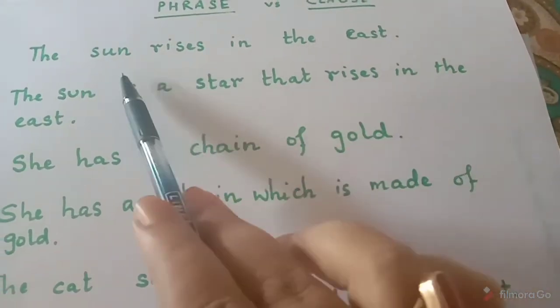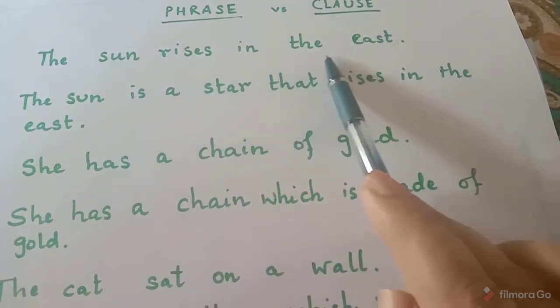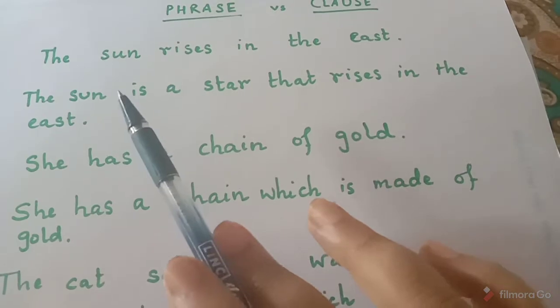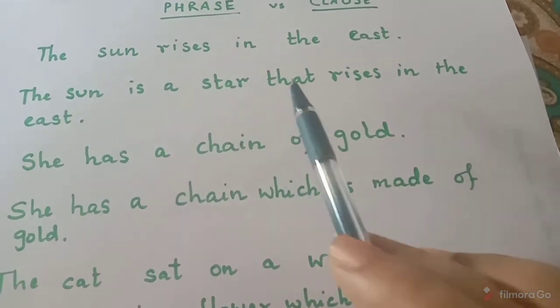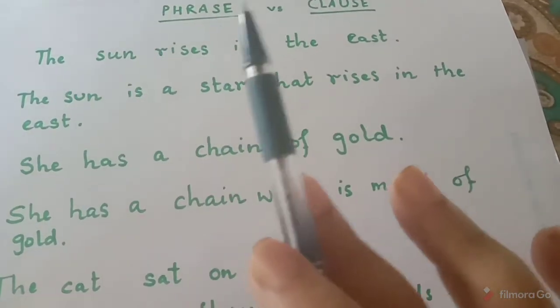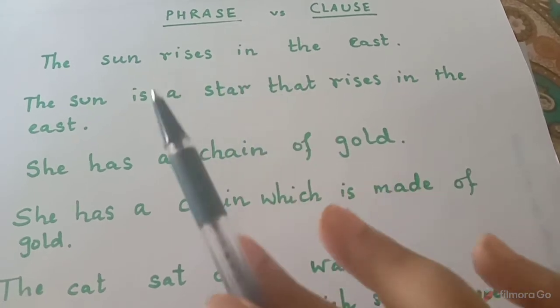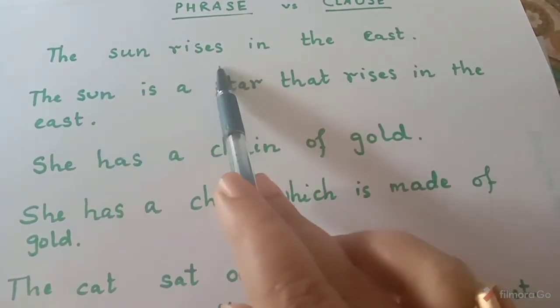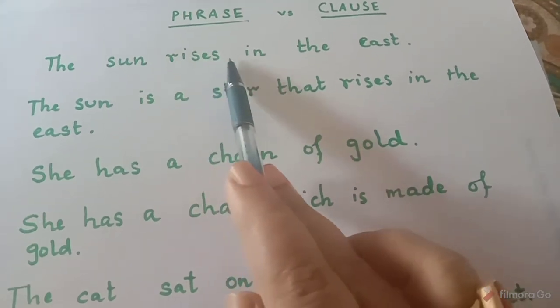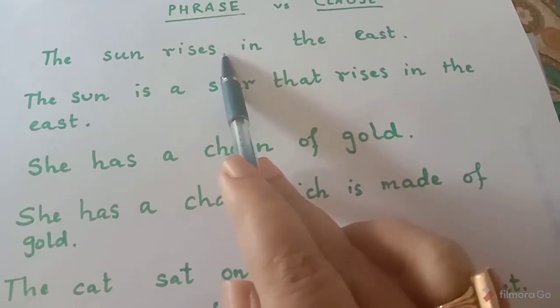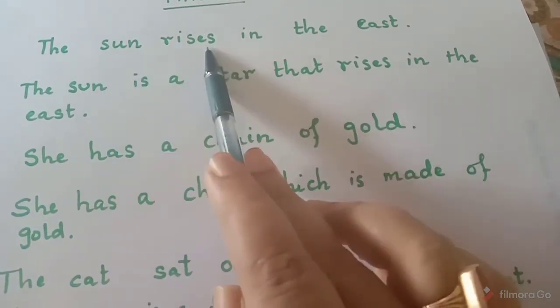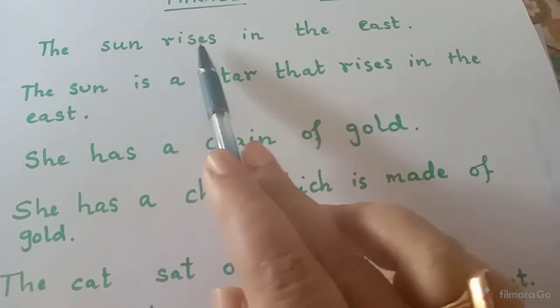Now, can you tell me, in this sentence, there is a group of words which, if we think separately, has no meaning. Only that particular group of words. For example, if I think the sun rises, and I put a full stop over here, it will make some sense because it has a subject and it has a predicate. The sun rises.